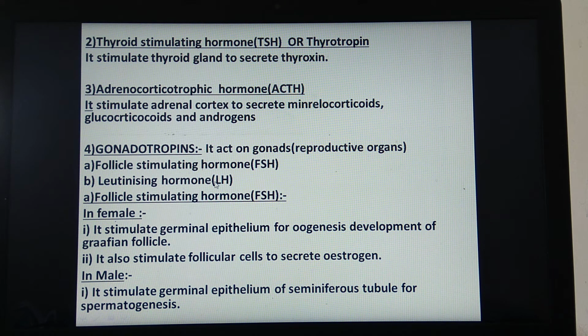We'll see the functions of follicle stimulating hormone in females first. In females, it stimulates germinal epithelium for oogenesis, for development of Graafian follicle, and secondly it also stimulates follicular cells to secrete estrogen. Which cells get stimulated, we will see here.